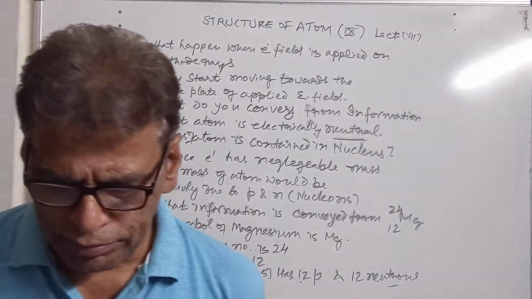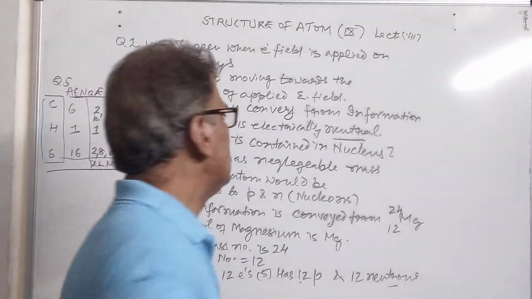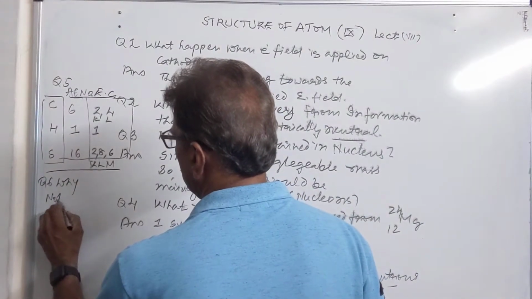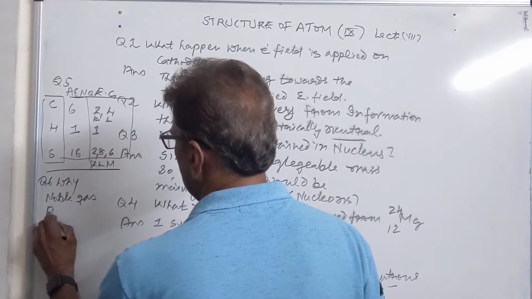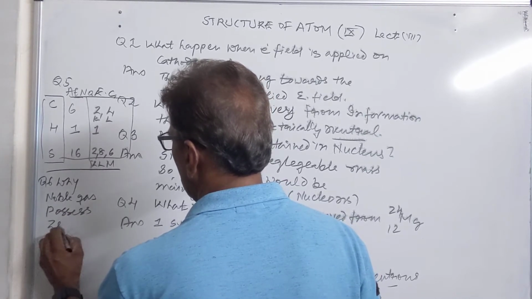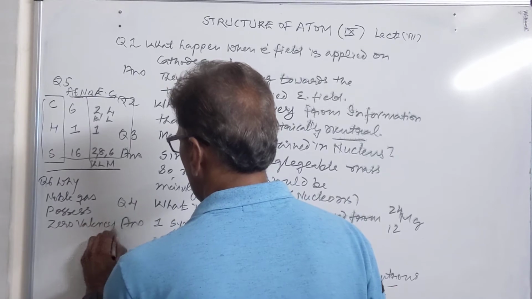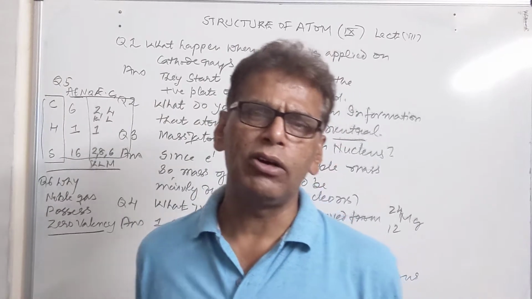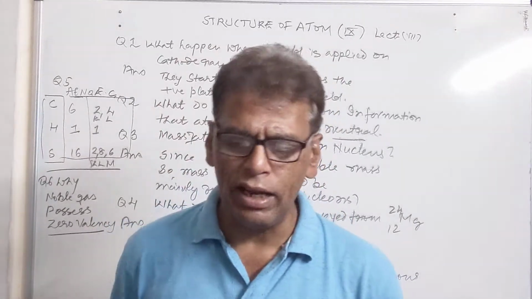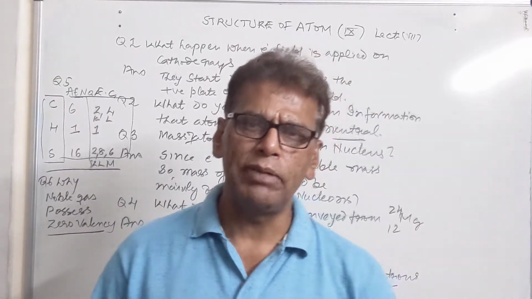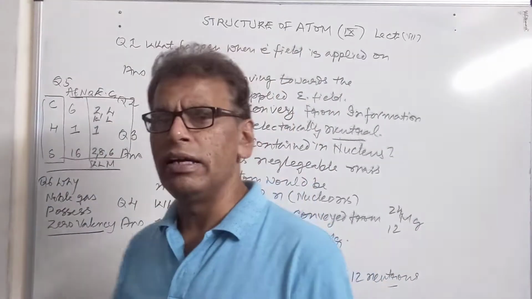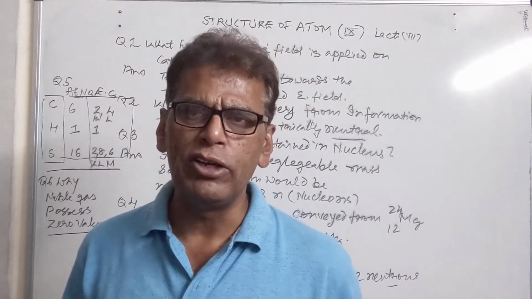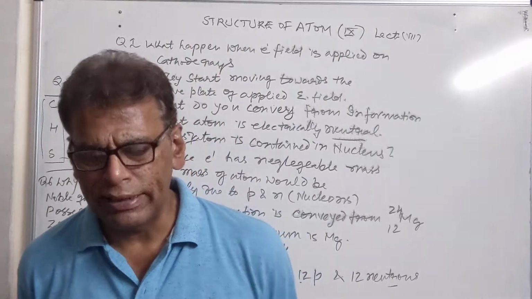Then we have the next question: why do noble gases possess zero valency? It is because of their complete octet. Except helium, all the noble gases have 8 electrons in their outermost shell or valence shell, so they don't have any tendency to accept an extra electron. Similarly, in helium, only the K shell is present, it has 2 electrons, and the capacity of the K shell is only 2 electrons, so it also cannot accept an electron.